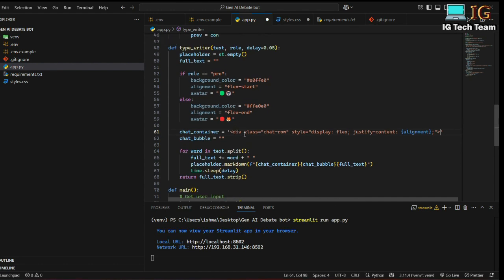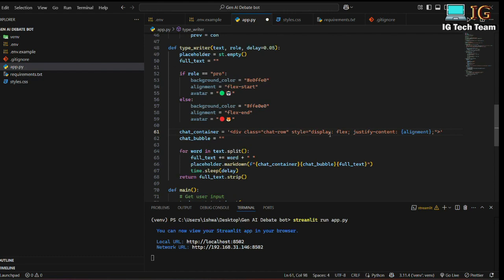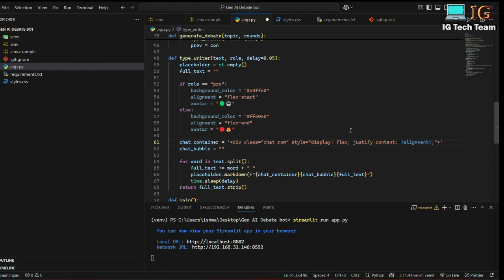So this is the container, class equals chat-row, and I have already added style here. If you see here the style for chat-row, I have added display flex, justify content, and alignment. If this is for pro, the alignment will be flex-start, and if this is for con, the alignment will be flex-end. So this is the container, and in this bubble I have to pass the area for text formatting.